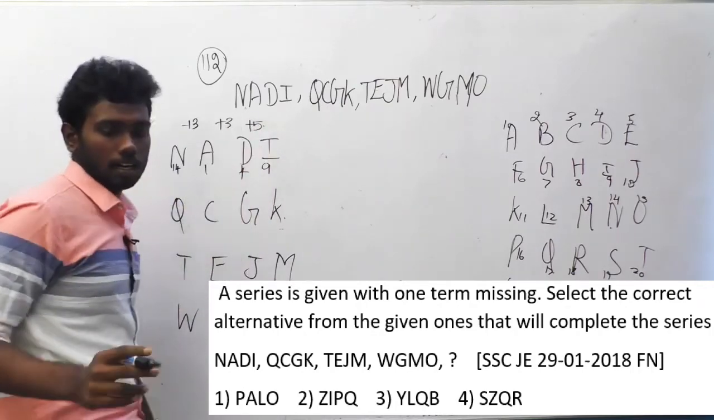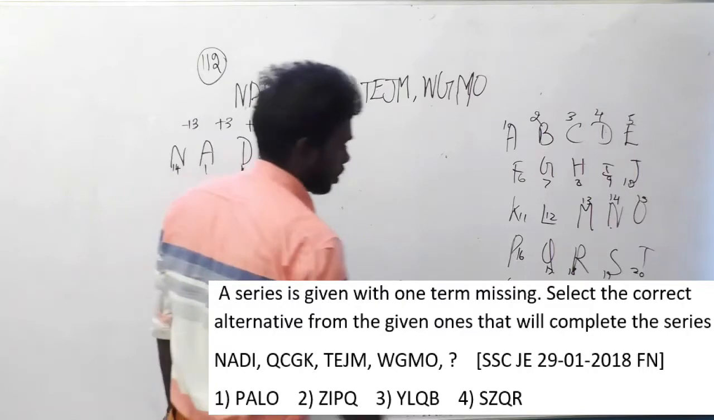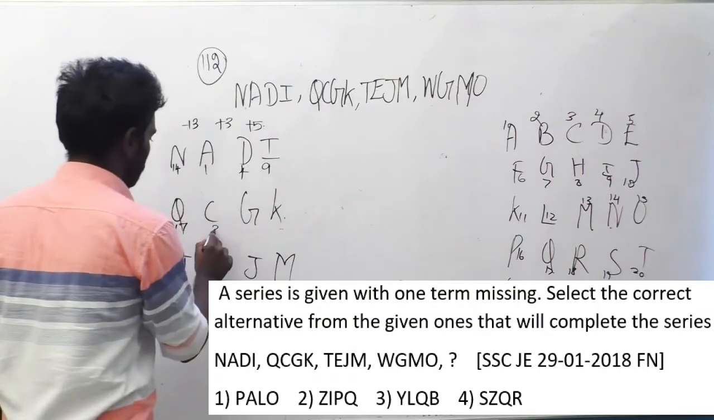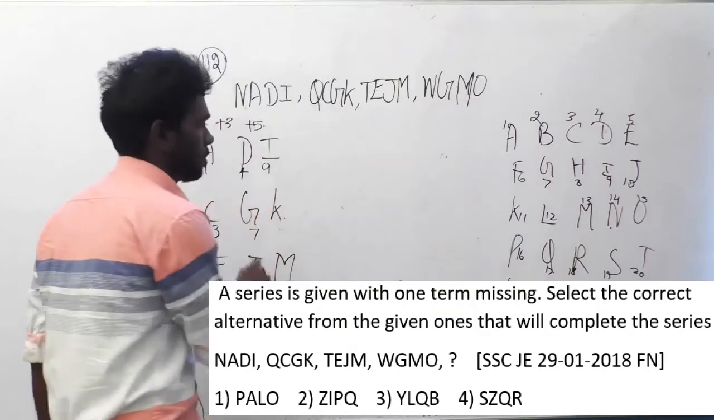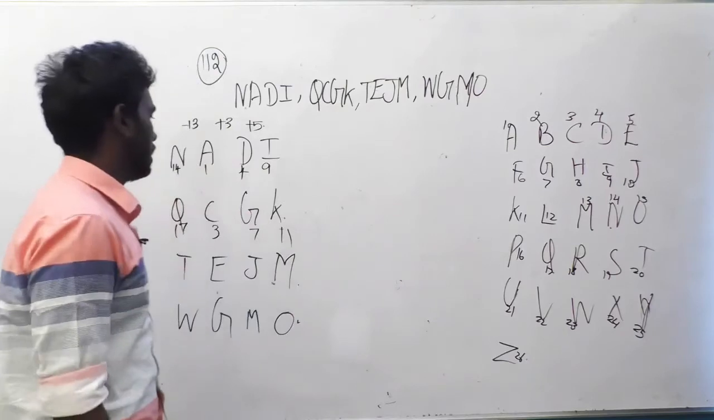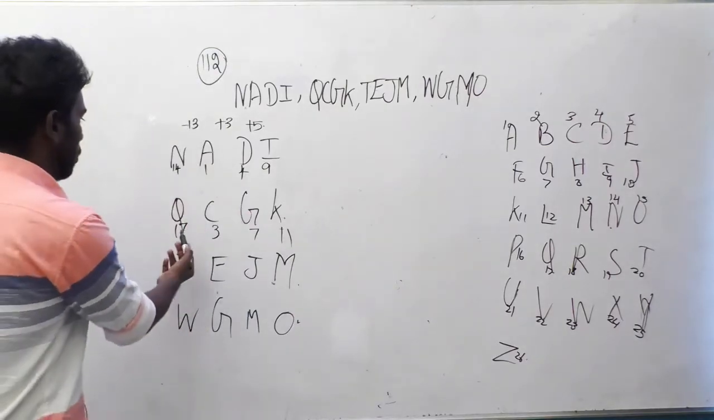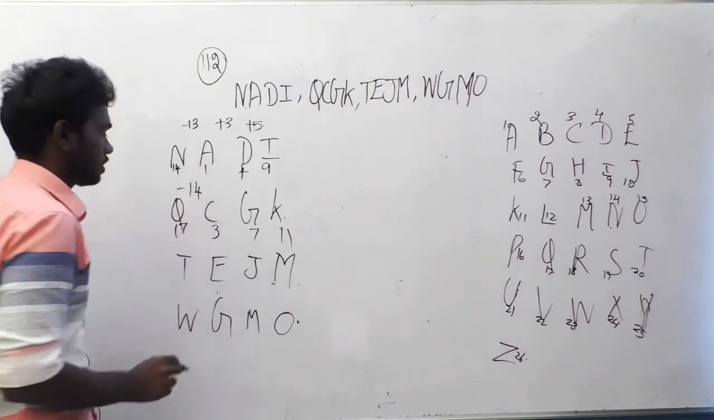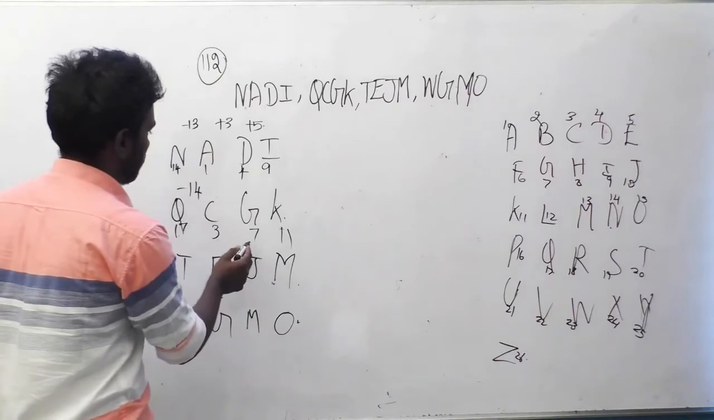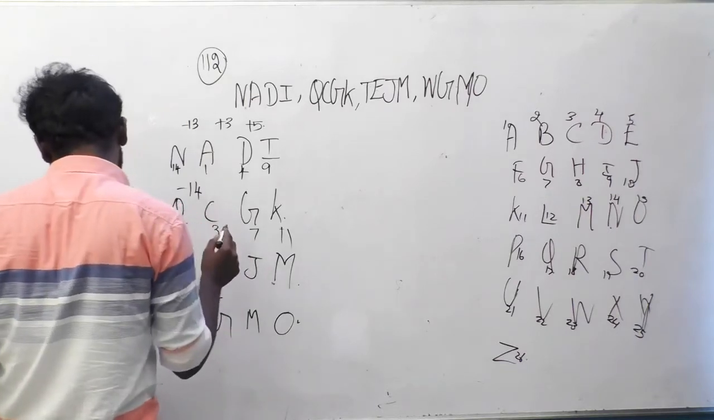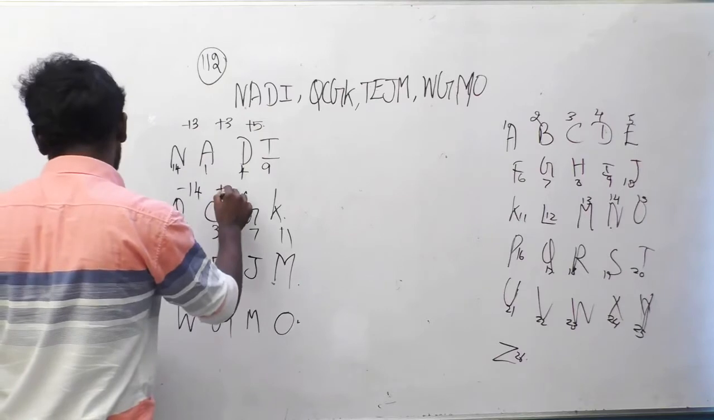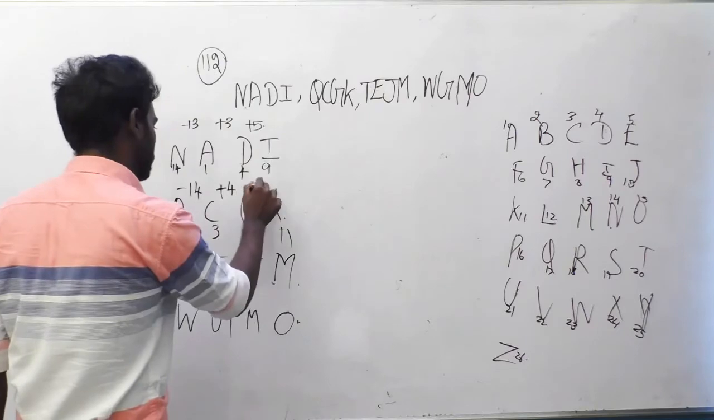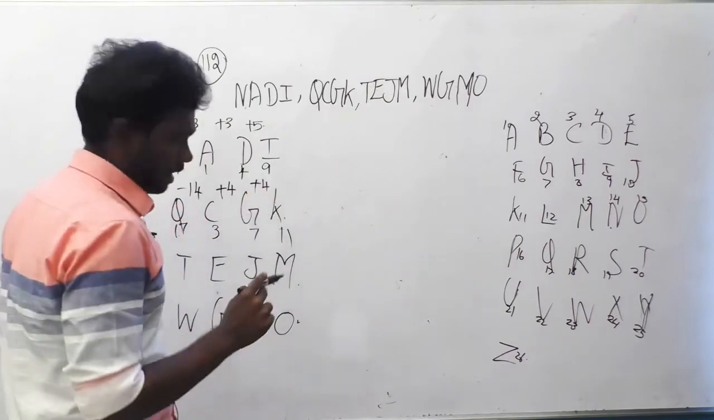And again check the logic between Q and C. Q is in 17th position. C is in 3rd position. G is in 7th position and K is in 11th position. Check this logic again. What's the difference between 17 and 3? It's 14. Since it is decreasing, it is minus. Between 3 and 7, it is 4, so it's +4. And between 7 and 11, it is increasing by +4. Okay, let's move on to the next one.